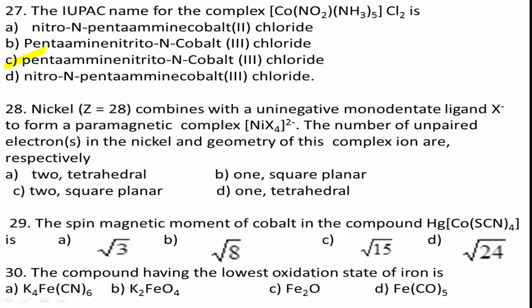Next question number 28. Nickel, whose atomic number is 28, combines with uninegative monodentate ligand X minus to form a paramagnetic complex [NiX4]2-. The number of unpaired electrons in the nickel and geometry of this complex ion are respectively: option A, 2, tetrahedral structure; option B, 1, square planar; option C, 2, square planar; option D, 1, tetrahedral structure.